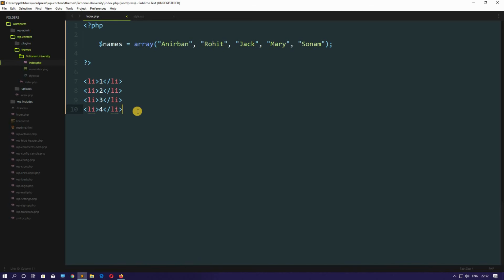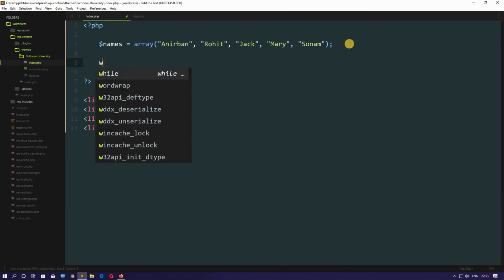Here comes the functionality of array. And why is array so important? Because with an array we can do looping. Array is used to do looping, guys. So what I mean, let me show you. Inside PHP, now we will write the while loop.